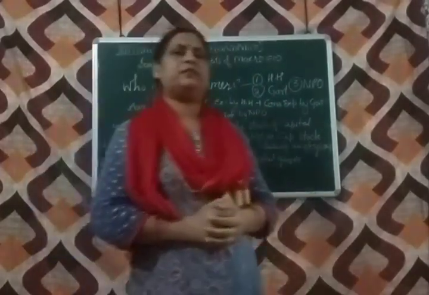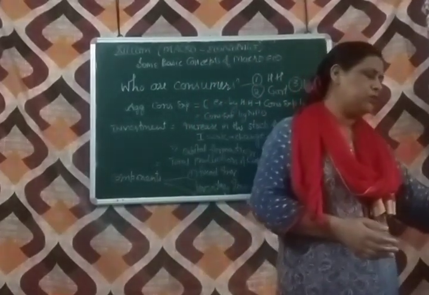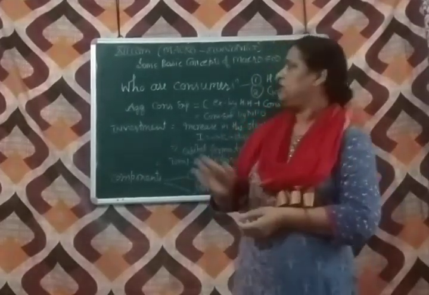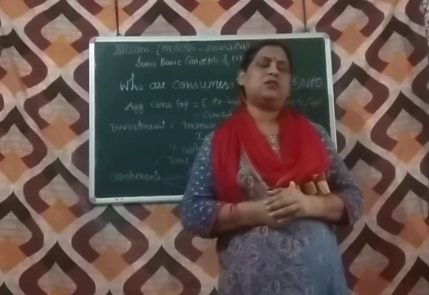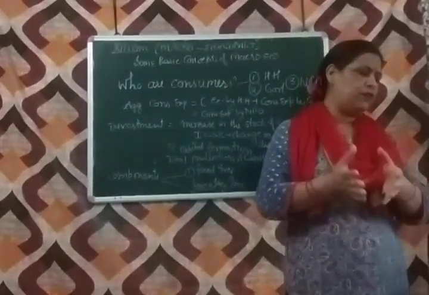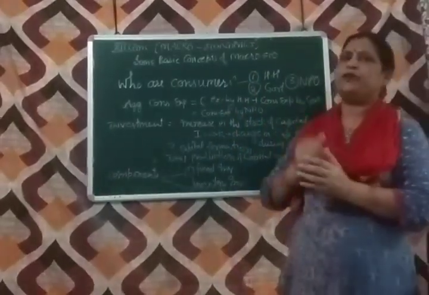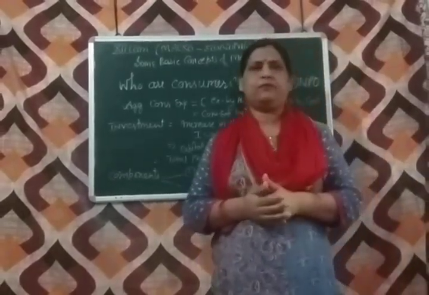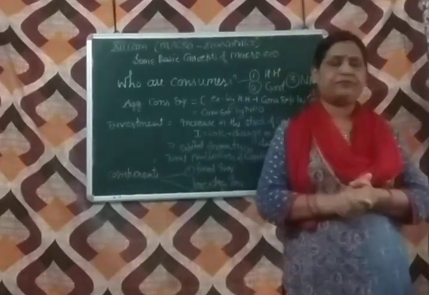Households purchase goods and services from the market for their own use, to satisfy their own needs, to satisfy their wants. Government purchases final goods and services for collective benefit, for the benefit of the poor and for the benefit of all, as well as for defense personnel. Third, non-profit organizations. These also purchase consumer goods for charity, like charitable hospitals, charitable institutes, etc.